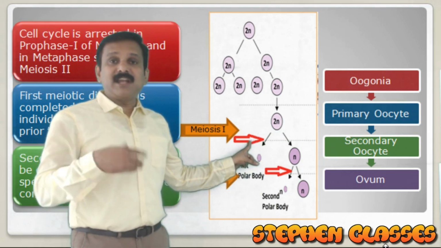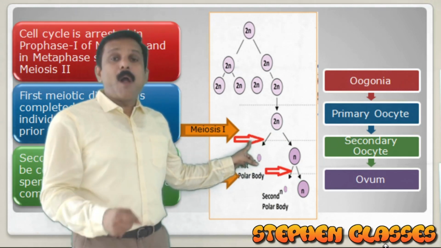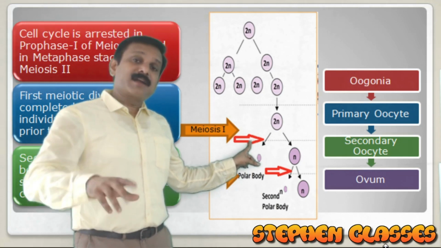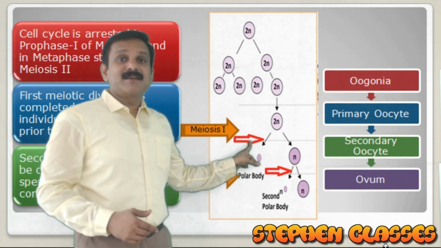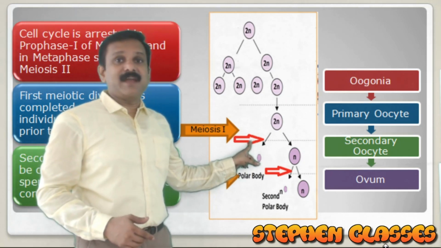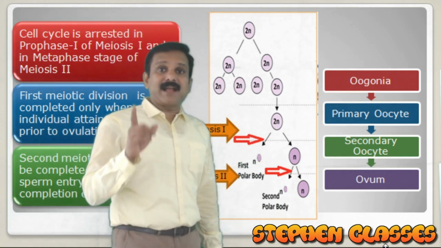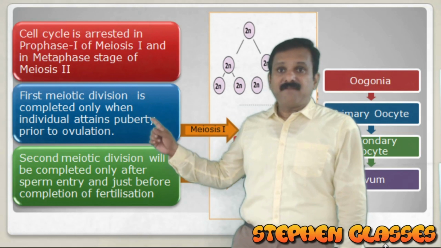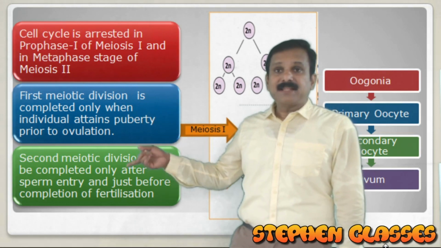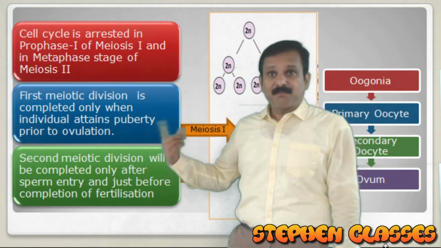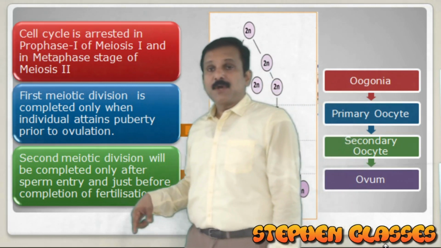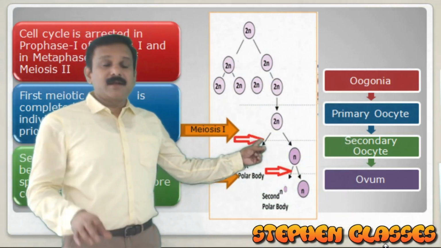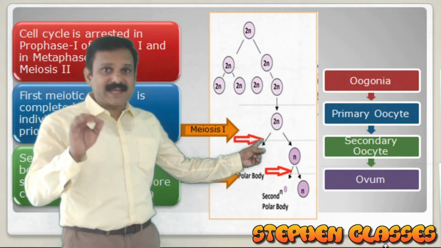Only when the individual attains puberty, one by one, these primary oocytes will undergo completion of the first meiotic division. The first meiotic division is completed only when the individual attains puberty, prior to ovulation. So at meiosis 1, prophase 1, there will be an arrest of the cell cycle.